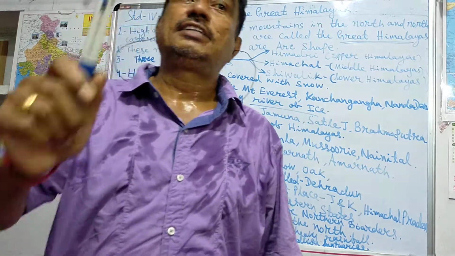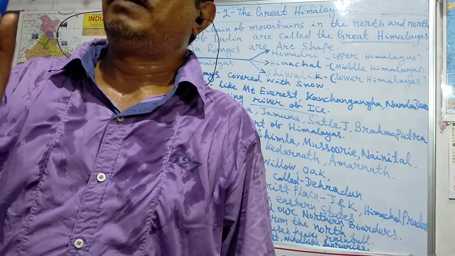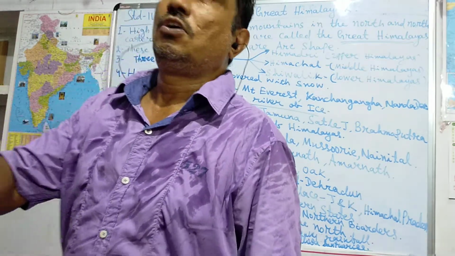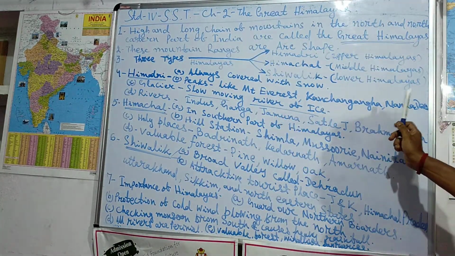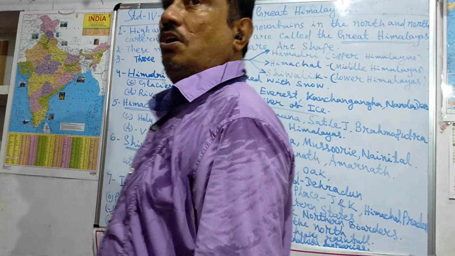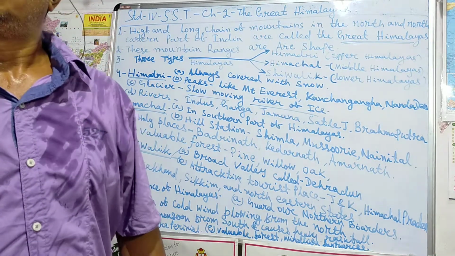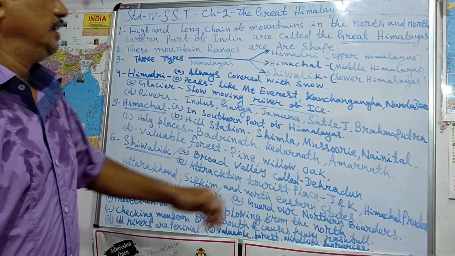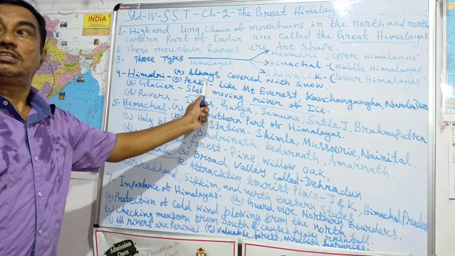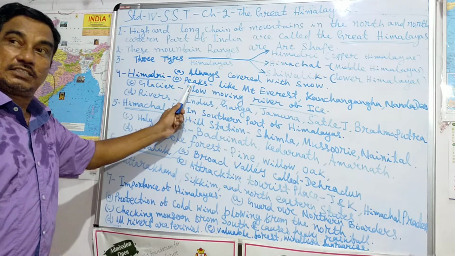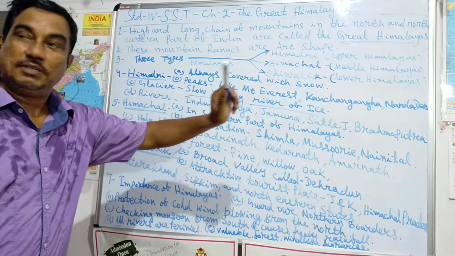Then this Himadri has peaks like Mount Everest, Kanchenjunga, and Nanda Devi. Then rivers are Indus, Ganga, Yamuna, Satluj, Brahmaputra. These rivers are in the Himadri. So Himadri first is covered with snow. Then peaks, Mount Everest, Kanchenjunga, and Nanda Devi.